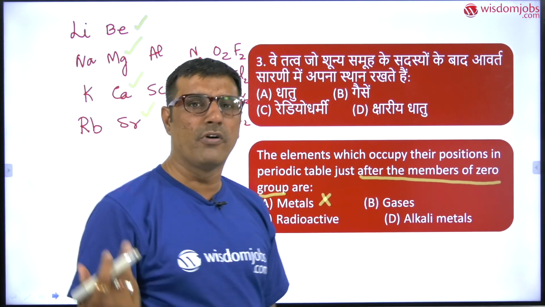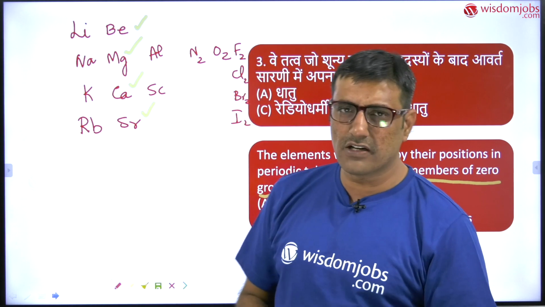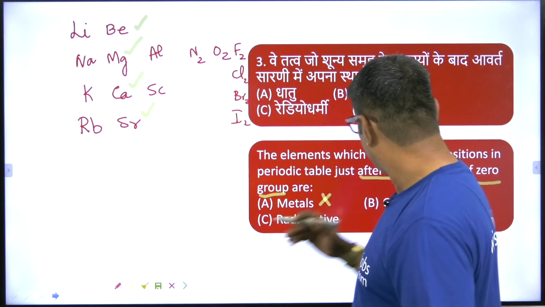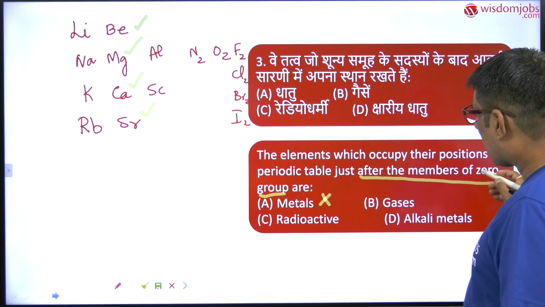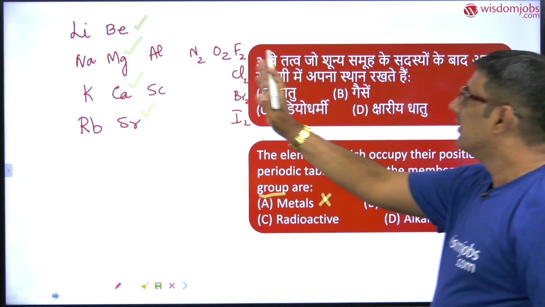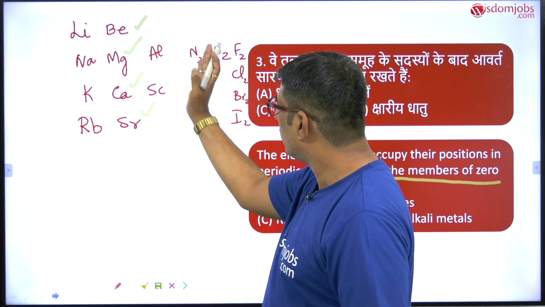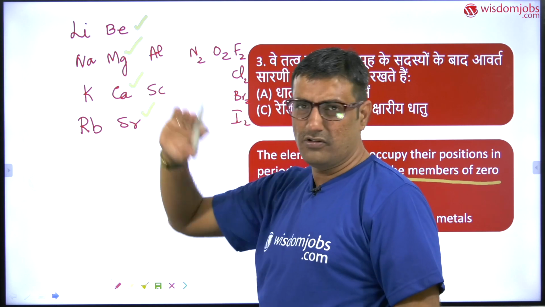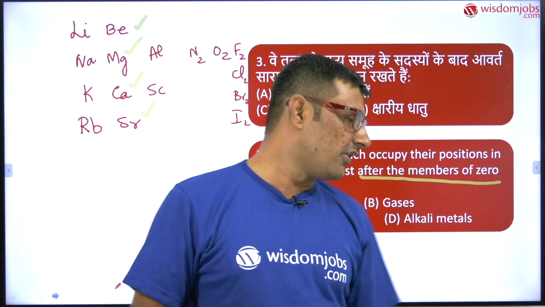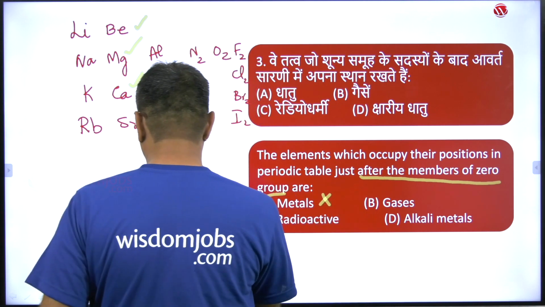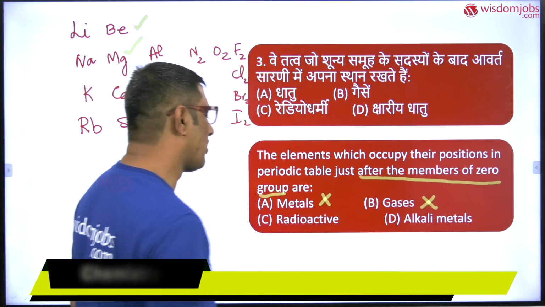What is the group before nitrogen? It is the fourth group, is it not? 4A group. So obviously the zero group members are not before nitrogen group, there is no zero group. So obviously this option is also wrong. Gases is not a correct option.